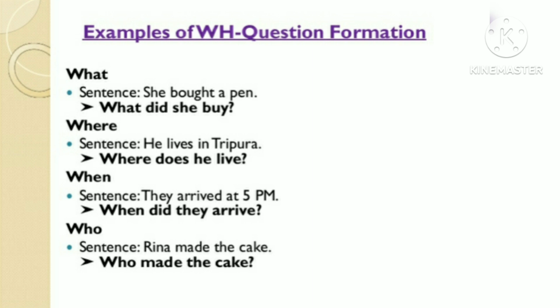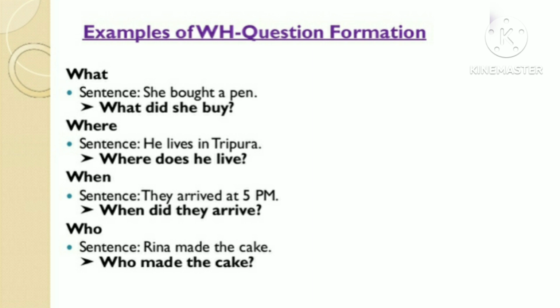Here, did you notice that we used did because the sentence is in past tense and the verb buy stays in base form. Next we have where, which is used to ask about places. The sentence we have is he lives in Tripura. Now I want to know the place, so we ask where does he live? So the answer will be he lives in Tripura. Here we used does because the subject is singular and the sentence is in present tense.